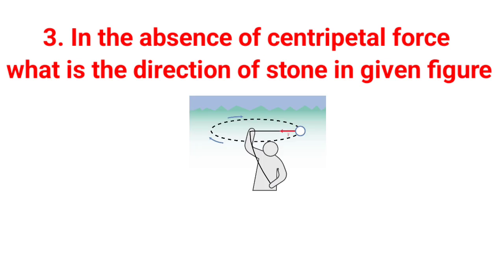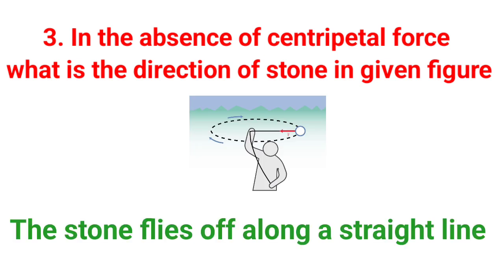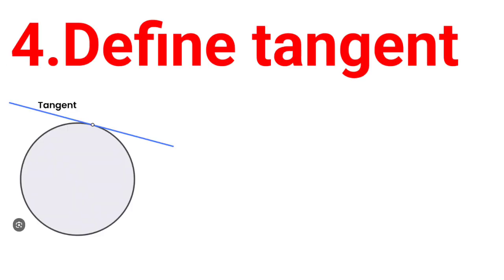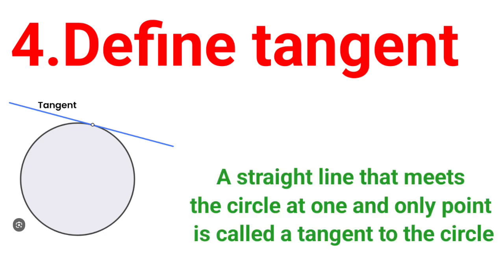In the absence of centripetal force, what is the direction of stone in the given figure? The stone flies off along a straight line. Define tangent. A straight line that meets the circle at one and only one point is called a tangent to the circle.